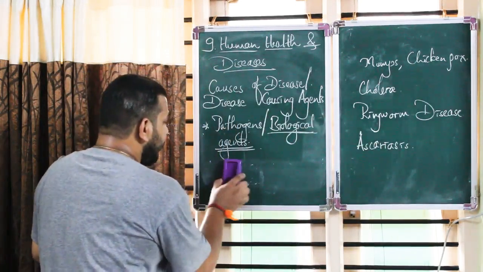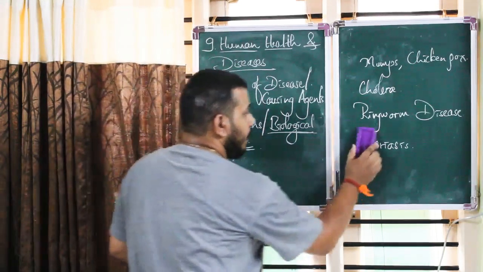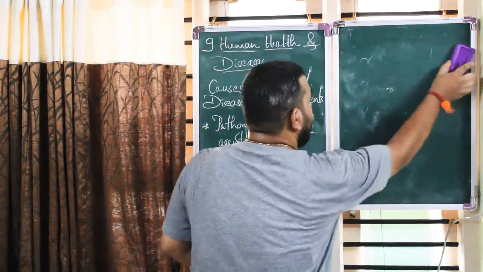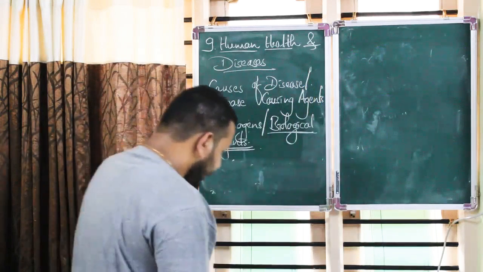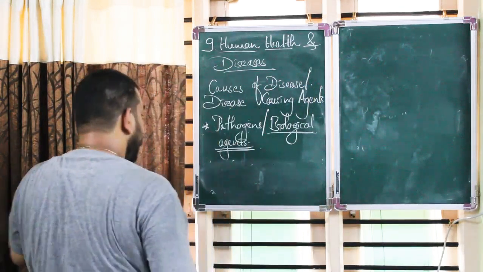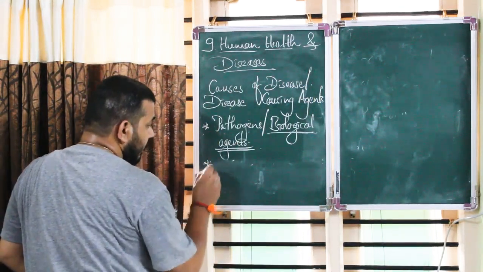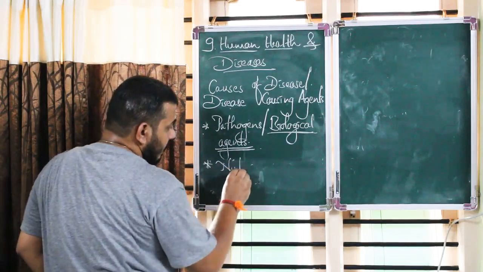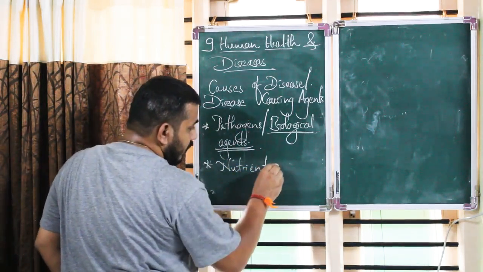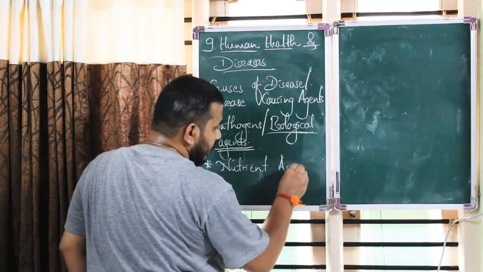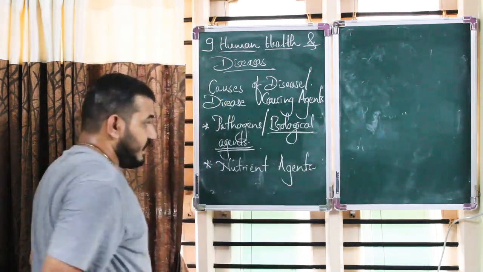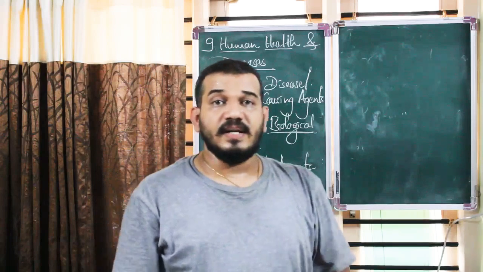The second one is nutrient agent. Now what are these nutrient agents?